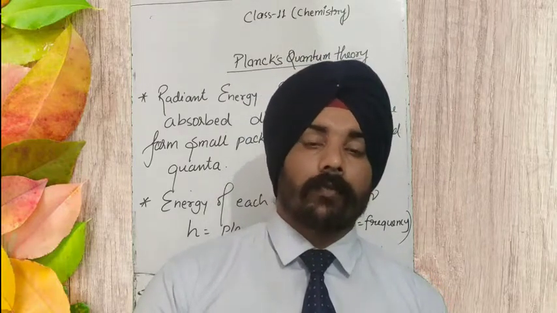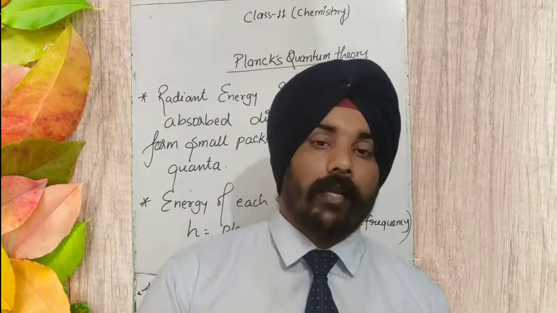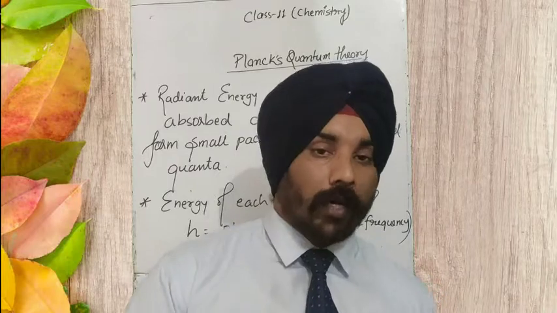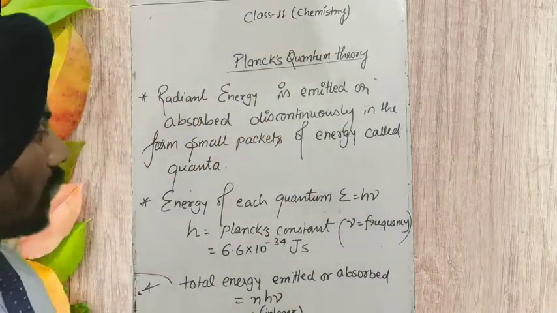So there is one small value, a certain value, of which the packets are multiples, and that small value he called a quantum.